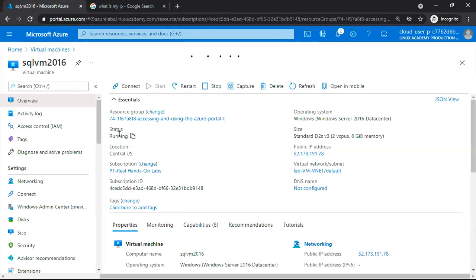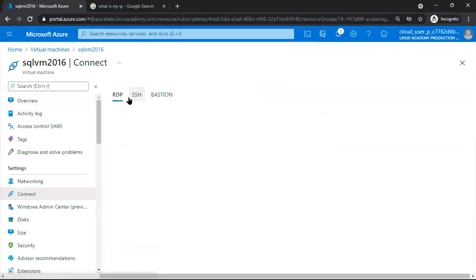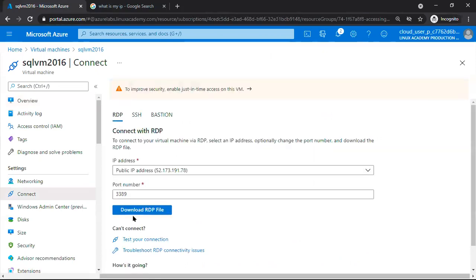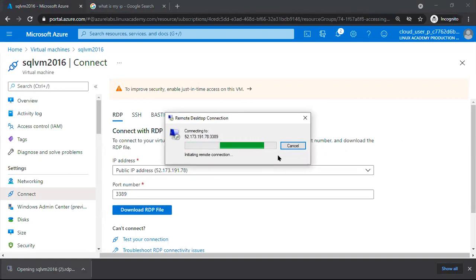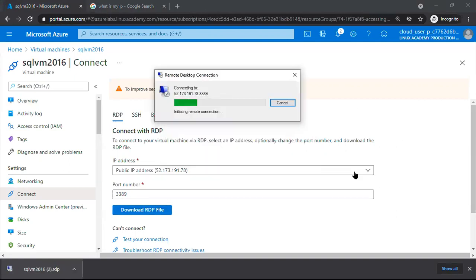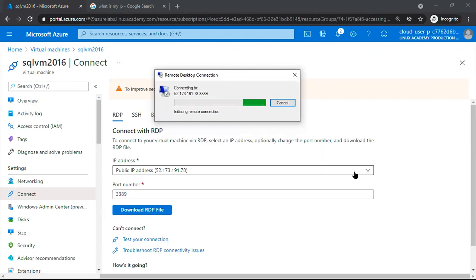Yeah, running it is saying now. Let's try to connect again through remote desktop. Connect RDP. Okay, maybe some problem is there.